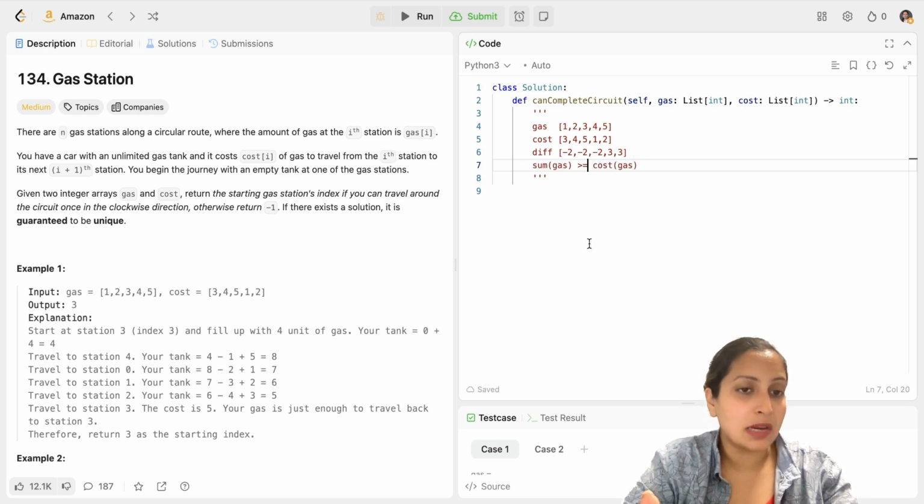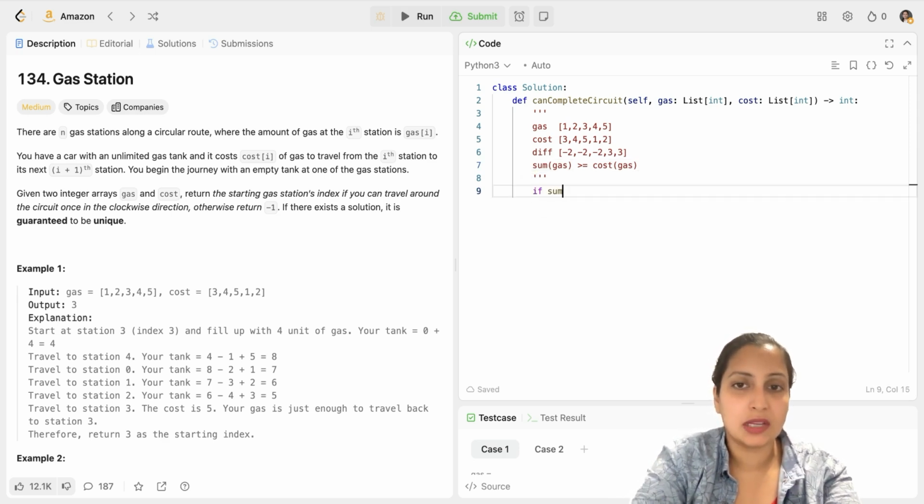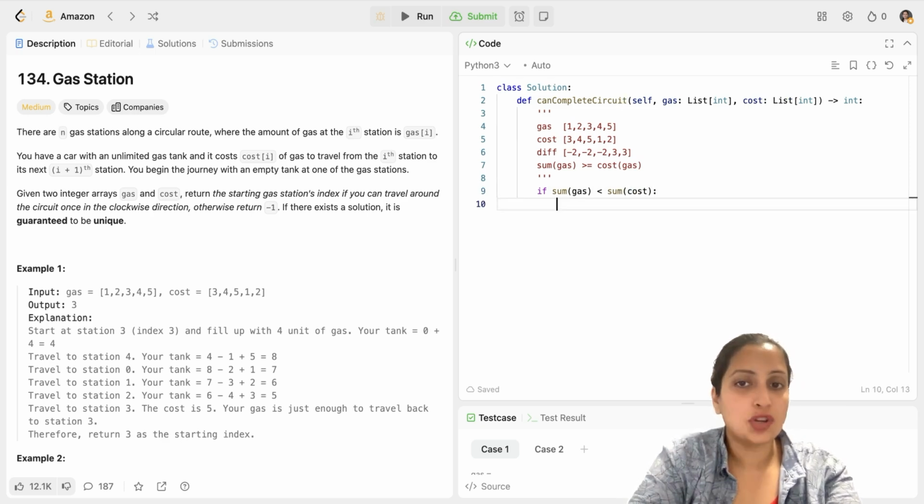I know it's not very intuitive, but with this approach, if you know it, you can do it. If you don't know it, you'll somehow do some higher complexity. So let's start coding it, and with the code, you will understand it better. So first of all, I handle my default condition, which is if my sum of gas is less than my sum of cost. In such a scenario, my solution does not exist and I will run out of gas. So my solution would be -1.